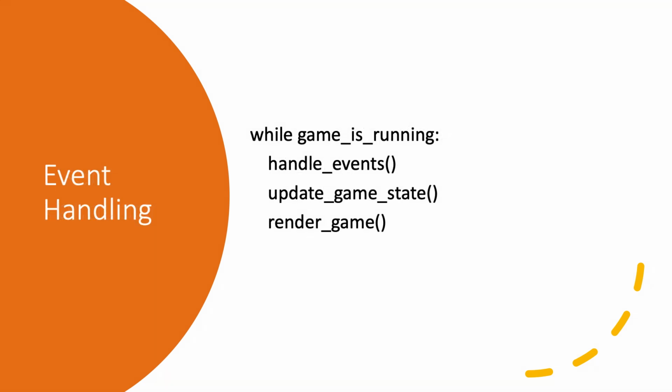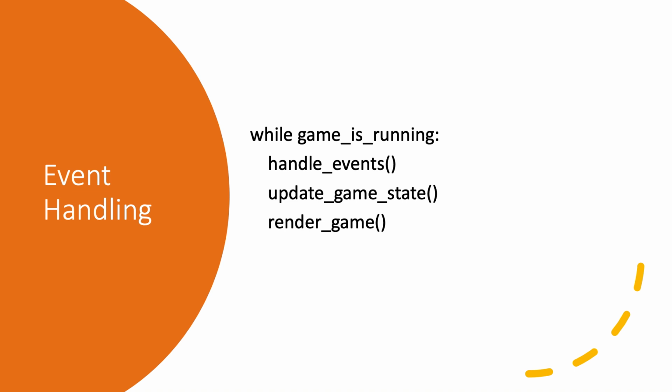This slide presents an example of a while loop used in the context of event handling within a game application. So the loop runs as long as the condition game is running is true, and within this loop, three functions are called sequentially: handle events, update game state, and render game. So first, the handle events function is responsible for managing user inputs and other events, ensuring that the game responds appropriately to user actions such as key presses or mouse movements.